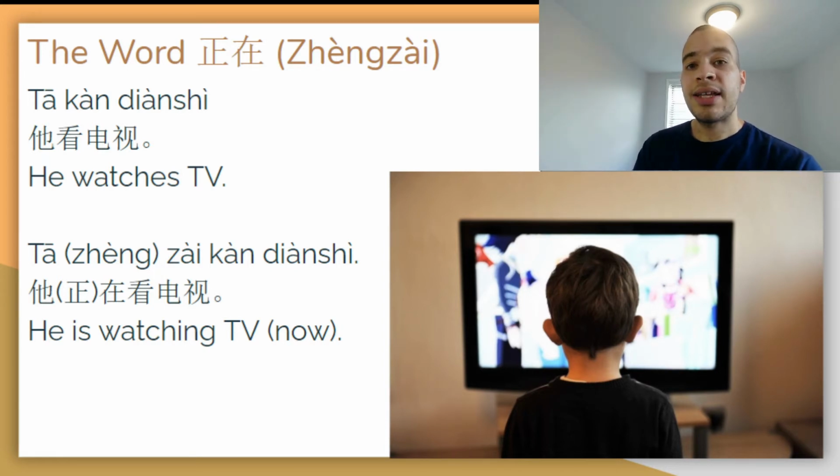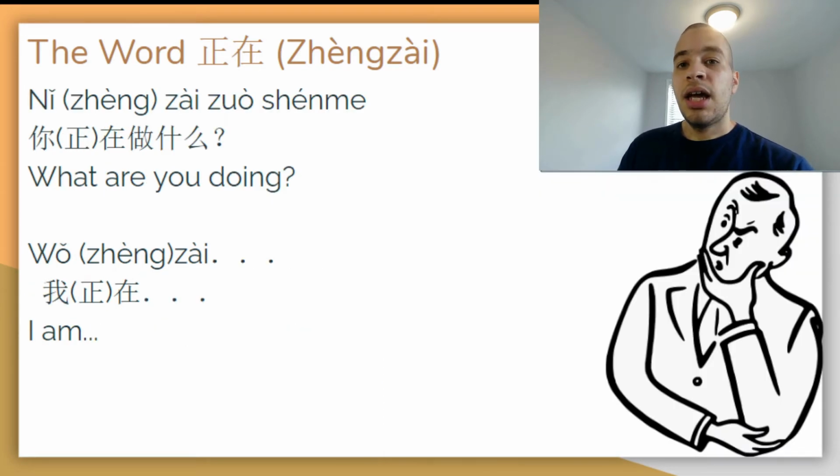The way to tell that 在 is a helping verb here is that you see another verb right after it. So in the previous example, we saw 在学. Here we see 在看, so is watching for this example. And if you want to ask someone what they're doing, you can say 你在做什么? And to answer, you'll say 我在, and then whatever it is you're doing.